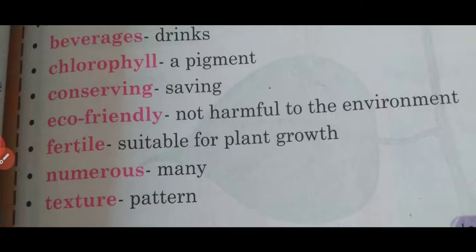Write down the next word, numerous. It means many. Then texture, pattern. You have to write down the last word, texture. Texture refers to the overall size of the leaves. Grass has narrow, fine textured leaves. It also refers to the smoothness or roughness on the surface of each leaf. Now all of you have understood the meanings of these words. Pause the video and write down the meaning of these words in your notebooks.